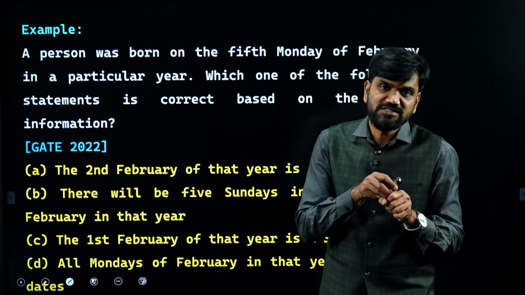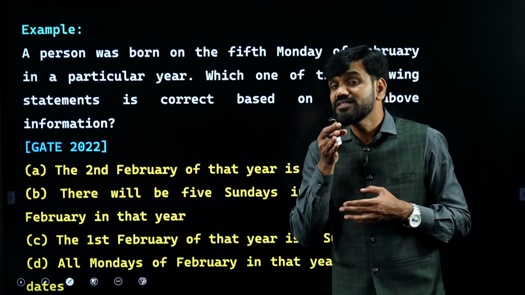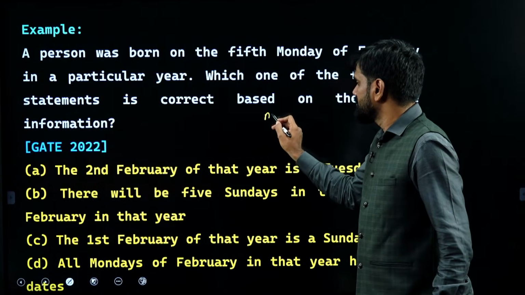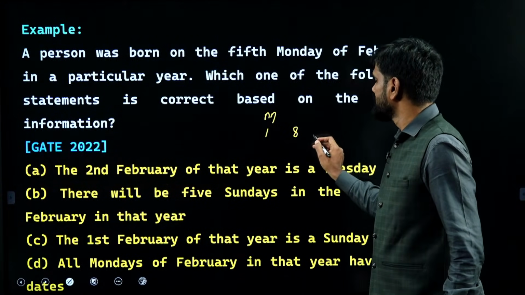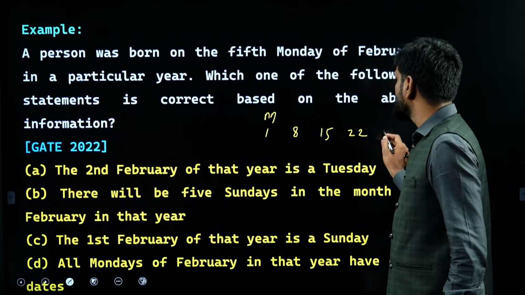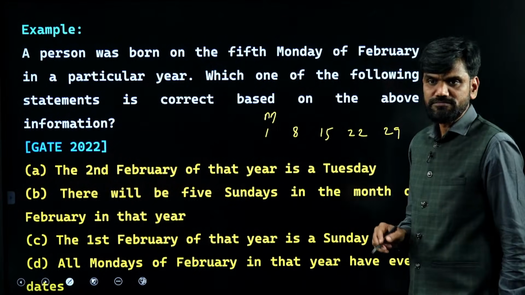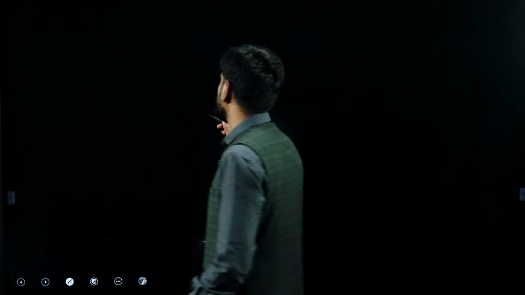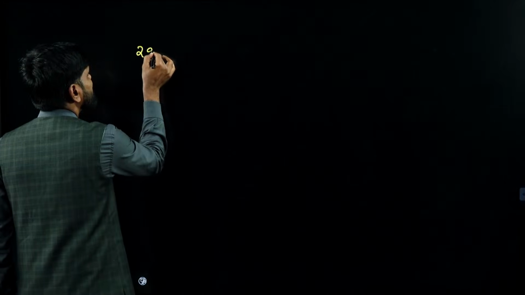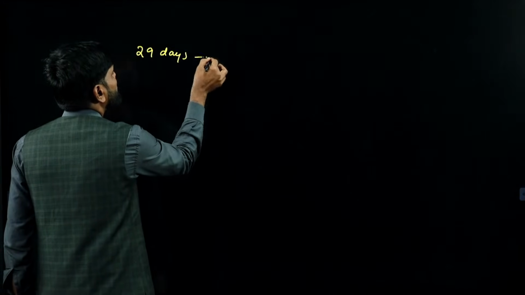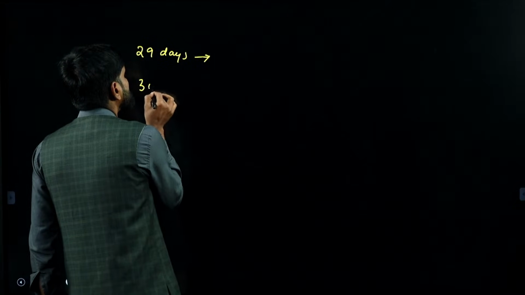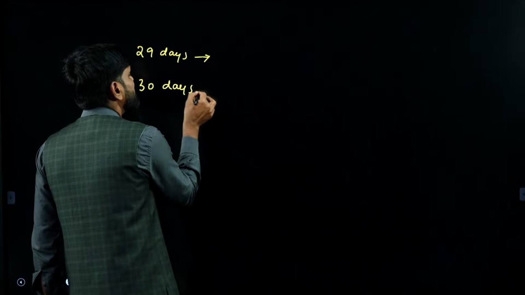When you have 29 days, then only 5 Mondays can come, provided the month starts with a Monday. Because if the month starts with a Monday, the 1st is Monday, 8th is Monday, 15th is Monday, 22nd is Monday, and 29th will also be Monday. So if there are 29 days in a month, let me show you here. Only the first day of that month will repeat 5 times, and all the remaining days will come only 4 times. If the month has 30 days, the first 2 days of that month will come 5 times.